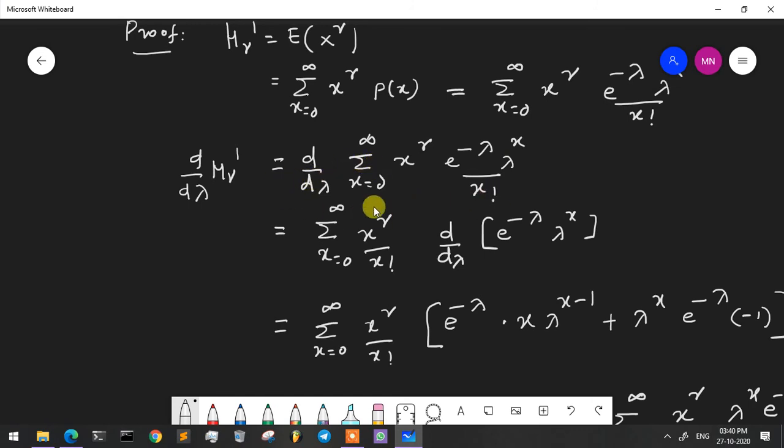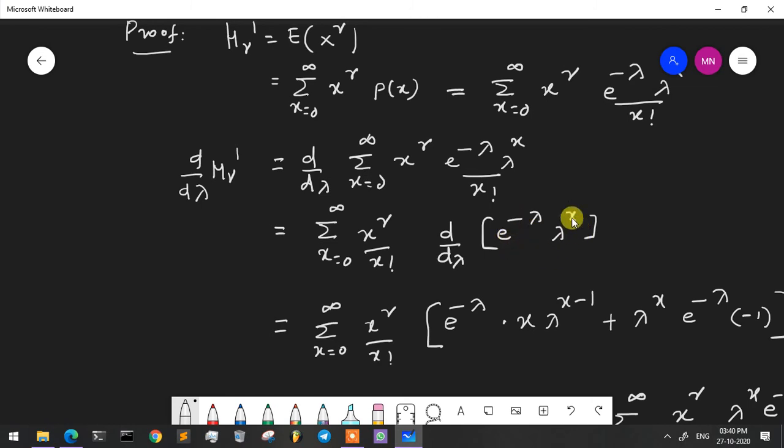Derivative of a sum is equal to sum of the derivative. Sum x is equal to 0 to infinity x raised to r by x factorial, x factorial we can take outside, d by d lambda of e raised to minus lambda lambda raised to x.